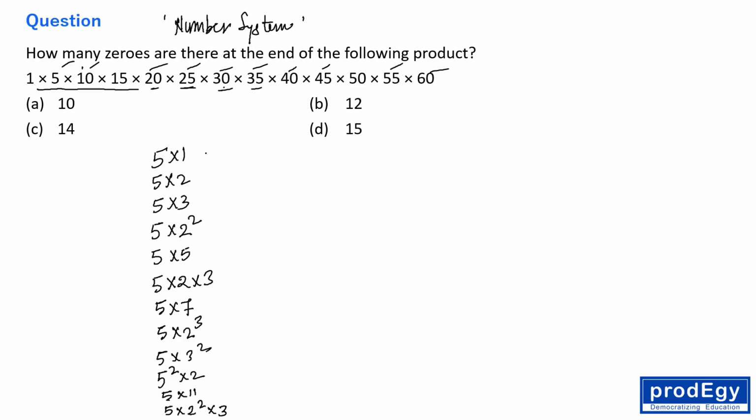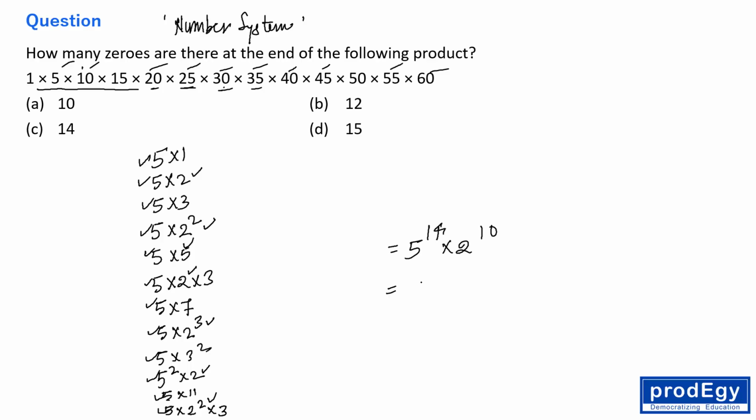Okay, so please count the 5s. So 1, 2, 3, 4, 5, 6, 7, 8, 9, 10, 11, 12, 13, 14. So 5 raised to the power 14 we have. If we multiply all the numbers, then we'll get 5 raised to the power 14. Okay, now 2 raised to the power 14. 2 and 2 square, I mean 1 and then 3 and then 4, 4, 3, 7, 8 and 10. Then 2 raised to the power 10.